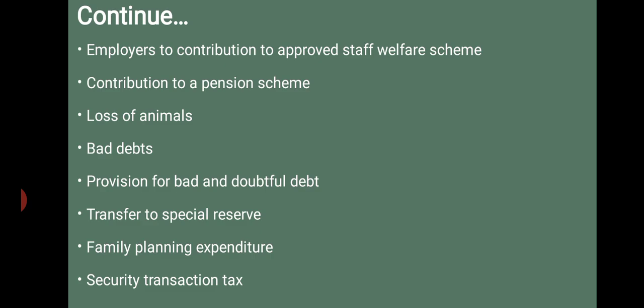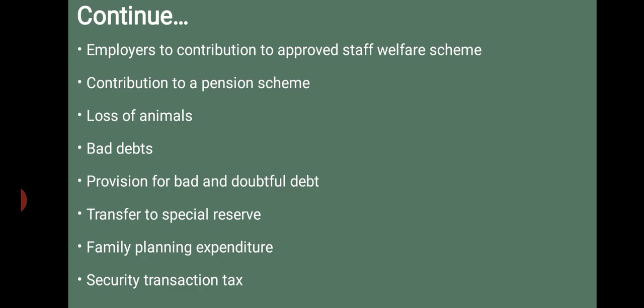Such animals have died or have become permanently useless for the purpose of such business or profession, and that is allowed as a deduction. That is a normal or natural loss, and it is allowed as a deduction. Then next one, employer's contribution to the approved statutory welfare scheme. Any amount of employer's contribution to the statutory approved staff welfare fund is allowed as a deduction under this scheme.